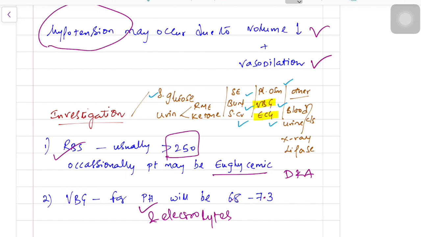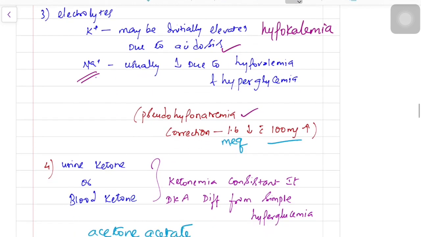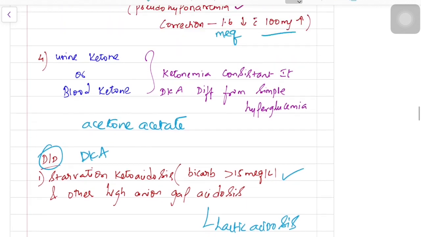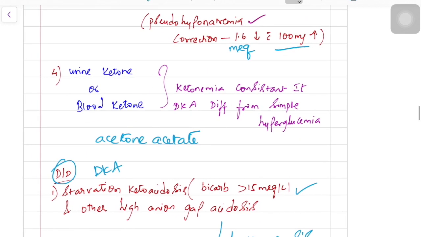Other investigations like blood culture, urine culture, x-rays, and lipase are for the precipitating factors which may cause DKA. For example, if you suspect an underlying MI causing this DKA, you can find it out on ECG. Now you have a broad idea of what investigations you have to do.